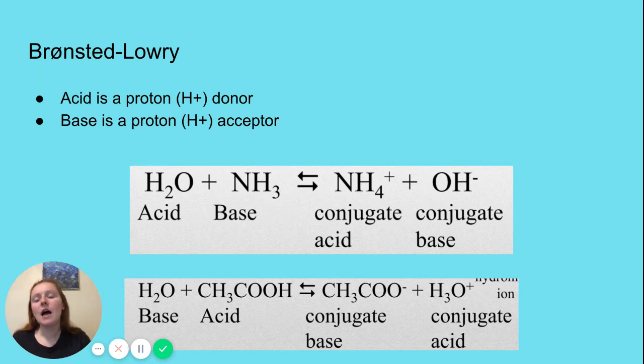Bronsted-Lowry did it. In Bronsted-Lowry acid-base theory, an acid is a proton donor, meaning that it will give away a proton. And a base, instead of giving away a proton, will accept the proton. So acids give them away, bases accept them. That's how that works. If we look at these two chemical formulas here, we have H2O, which is the acid in this case, reacting with NH3, the base.